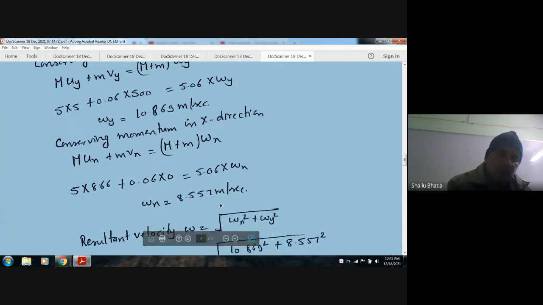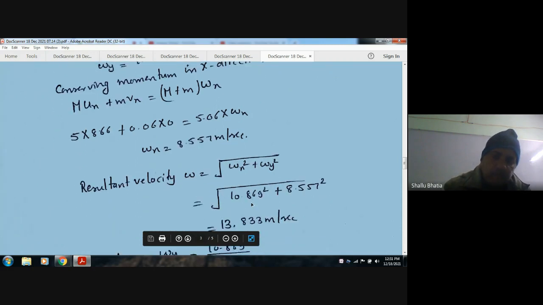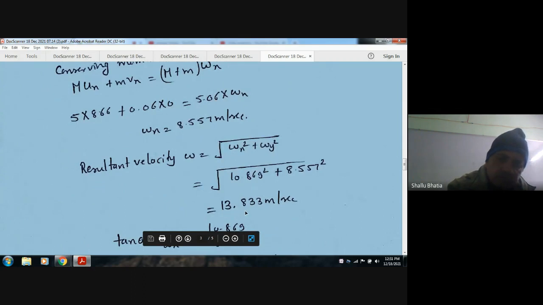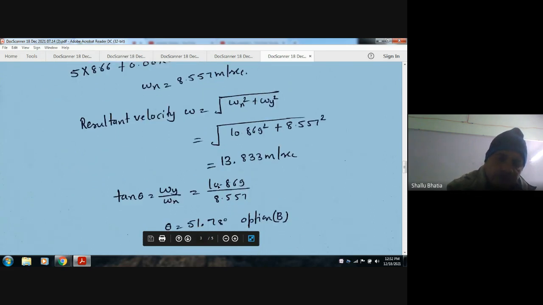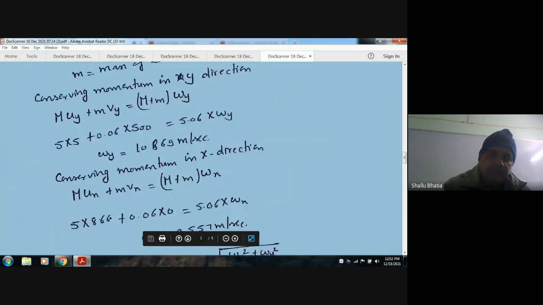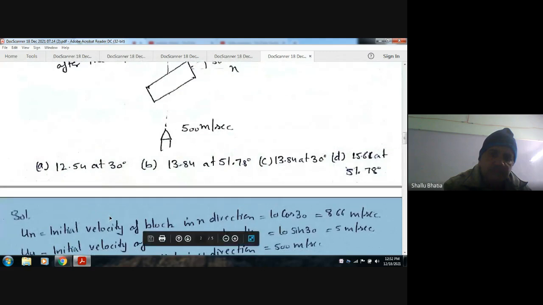So we get wy as 10.869 meter per second and wx as 8.557 meter per second. So the resultant velocity will be the square root of the sum of the squares of these. So the answer is 13.833 meter per second. Now to find out the angle, take wy by wx, tan inverse. So option B is the right answer.